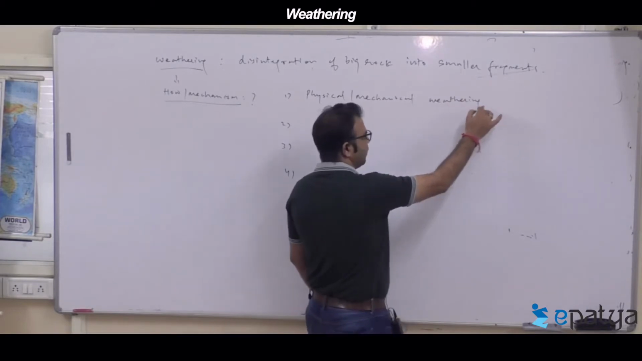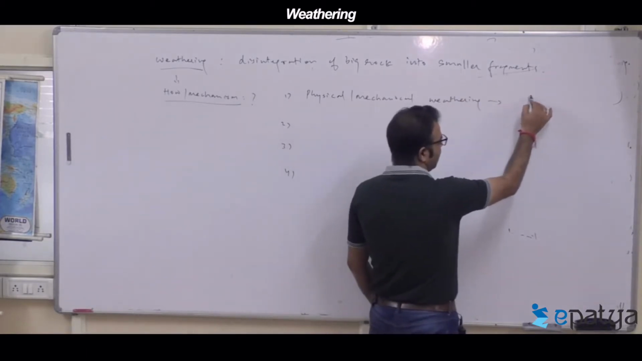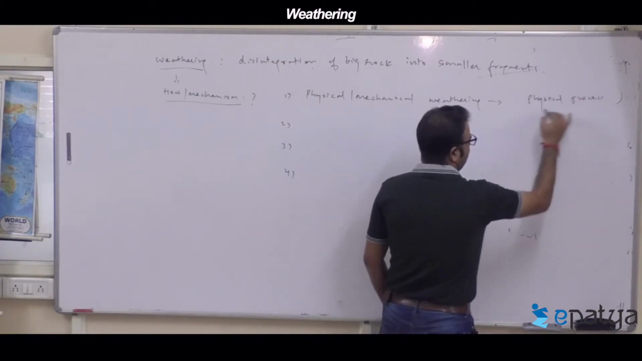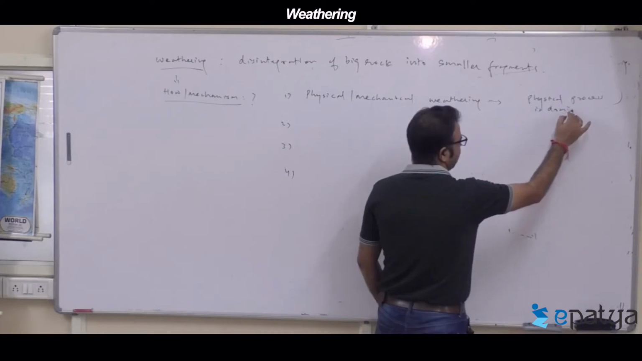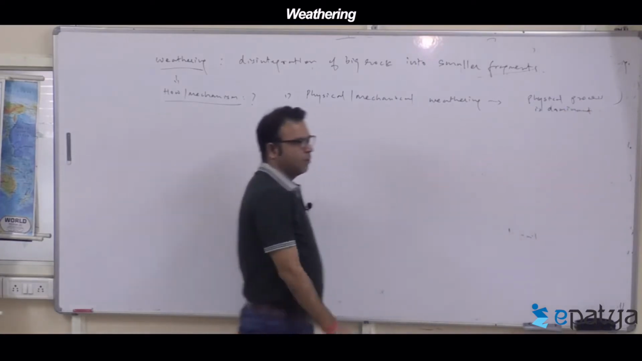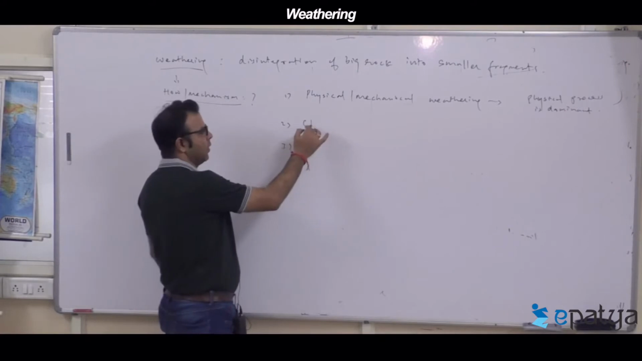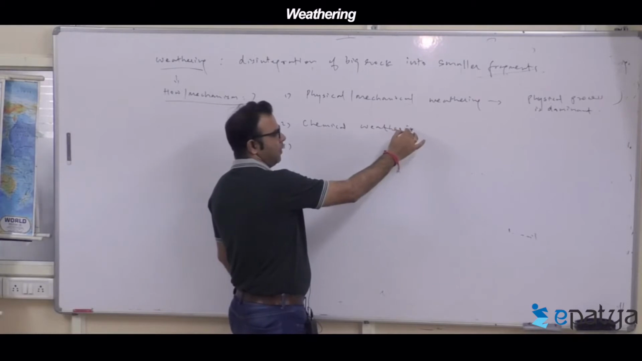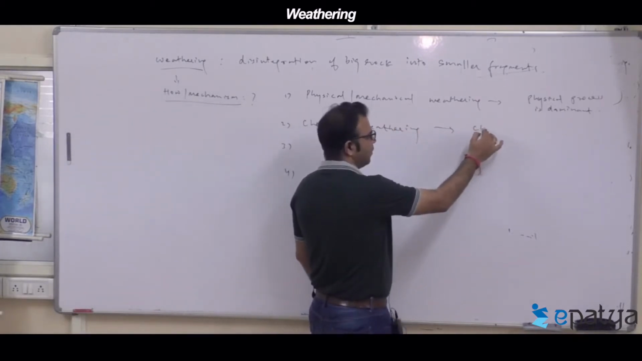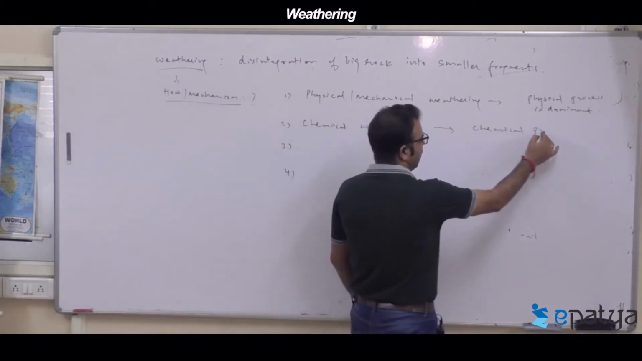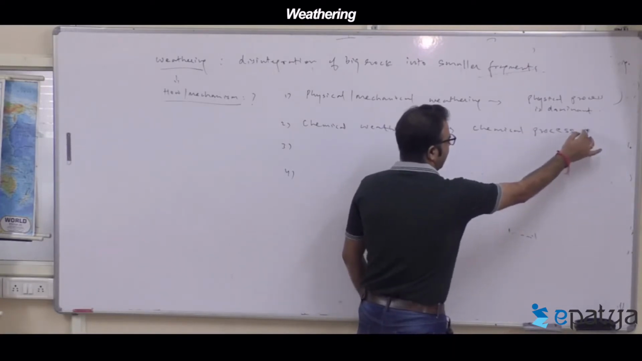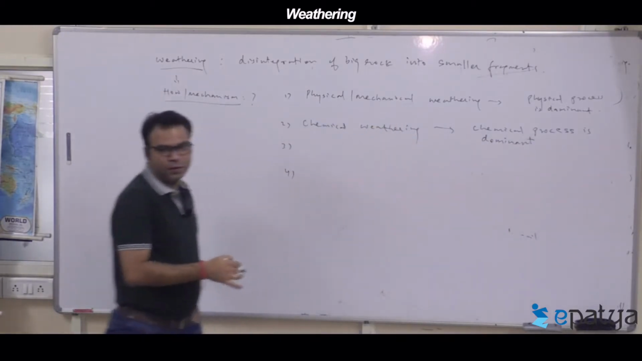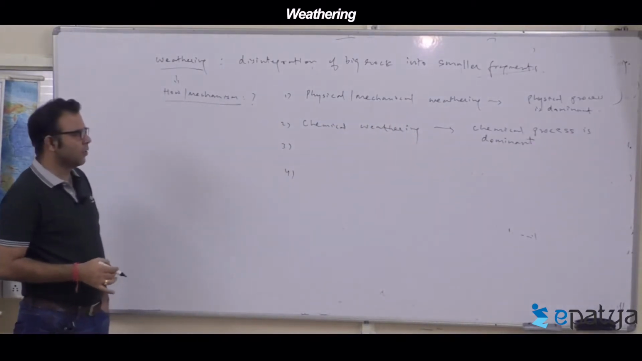Here which process is dominant? Here the physical or mechanical process is dominant. We will go into details. The second is called chemical weathering. Here the chemical process is dominant.